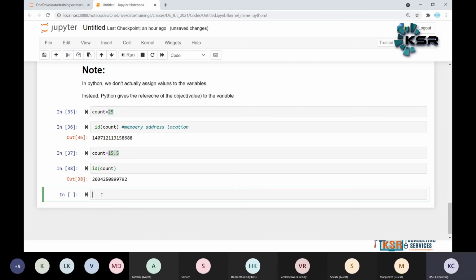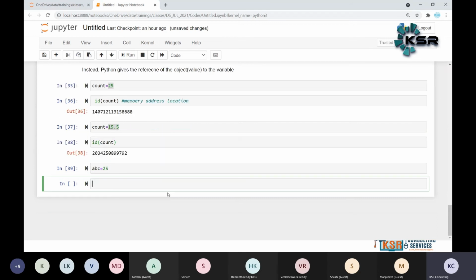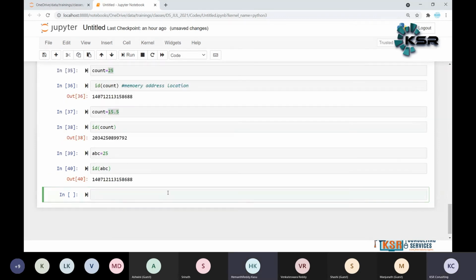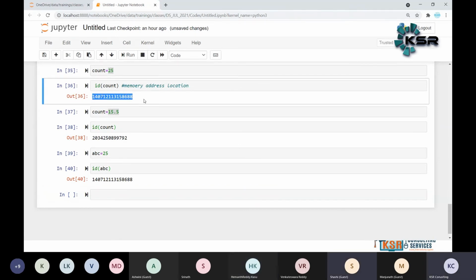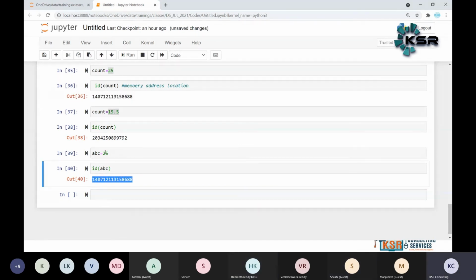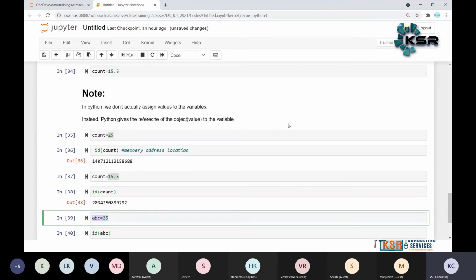So, for an example, ABC is equal to 25. Can you tell me the ID of ABC? What is the value of ID of ABC? Come on. Is it 1407121? Yeah, 1407121. Same. Why? Because it gives the memory reference only for the values, not for the objects. Object is nothing but variable, it will not give the memory reference for that. Remember the point here. Simple layman.